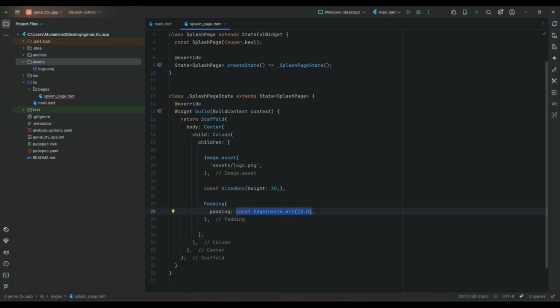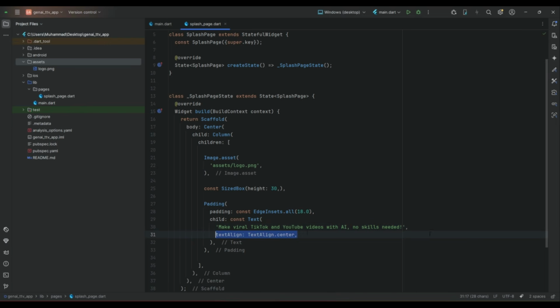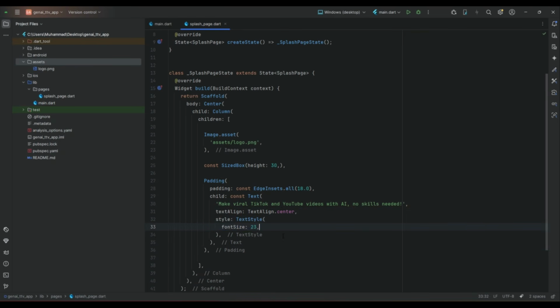Then we add a padding widget from all side 18, and in here we add a text widget on which we display a kind of tagline for the app. So we can say, let's say, make viral TikTok and YouTube videos with AI, no skills needed. Of course you can write your own tagline, and the text style will be 23 and the color will be white 70. Now let's test the application.